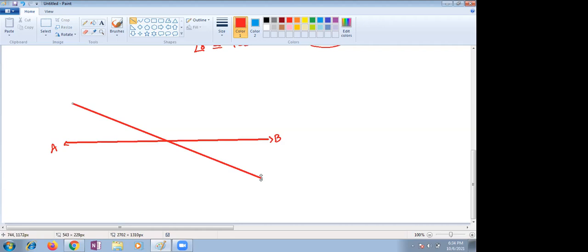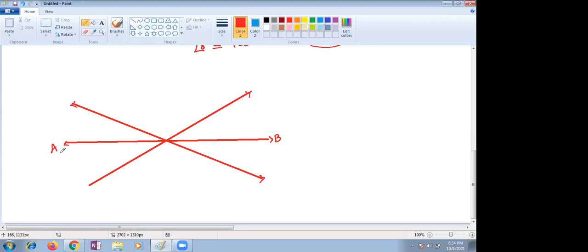Okay, then one more line. This is CD, another line like EF intersecting another line. This is the way the picture is given. Now here, what are the things given in your question? Let me write that.